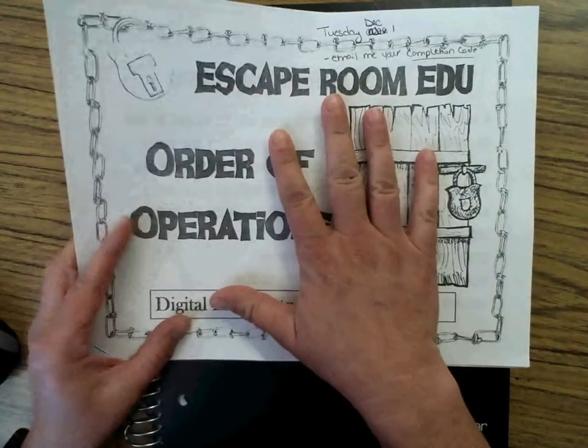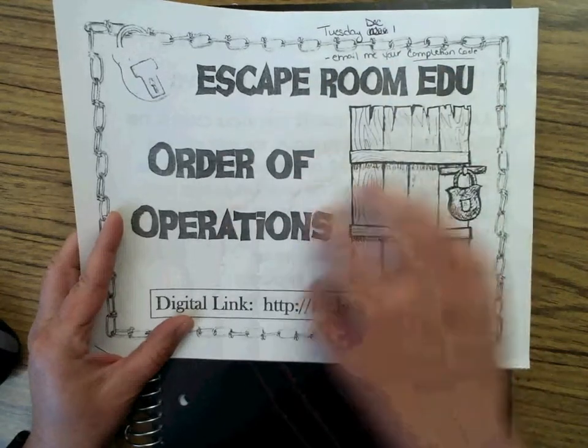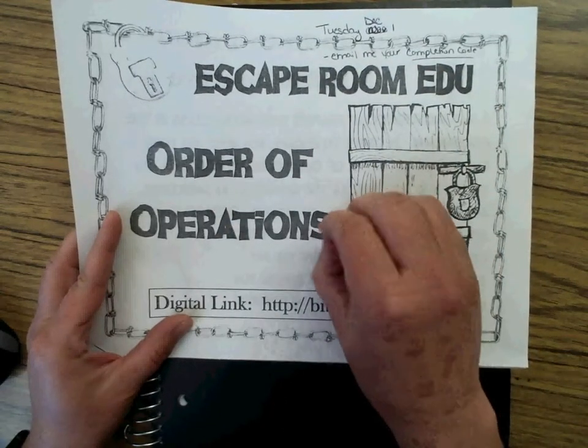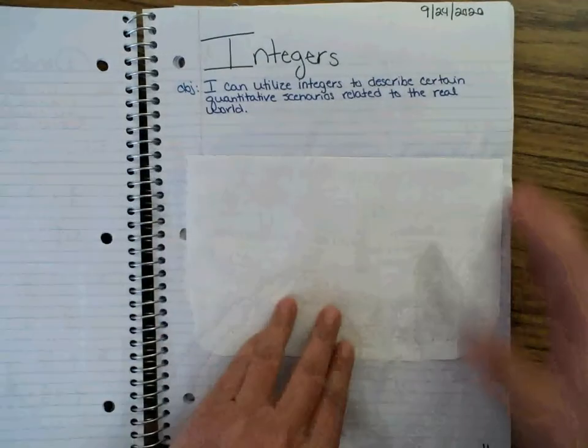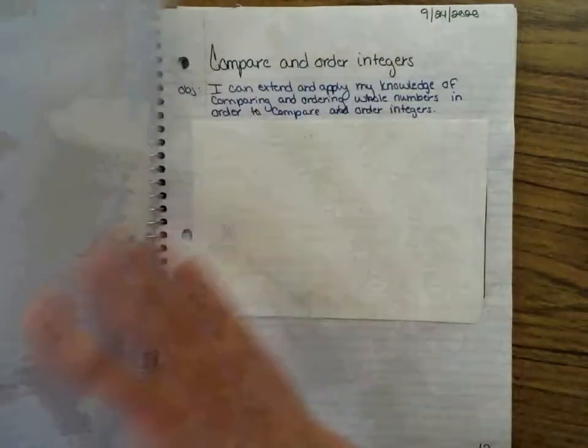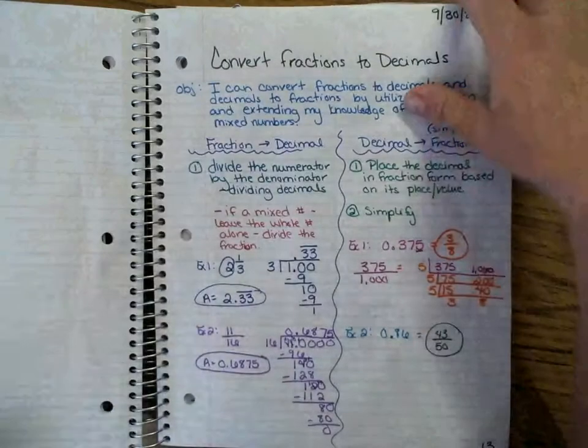Now, I will tell you, I'm throwing something at you. We've done order of operations and we've done integers. There's going to be integers involved here. So you're going to want to take your notes. Look, I turned right to integers. How lucky was that? Okay.